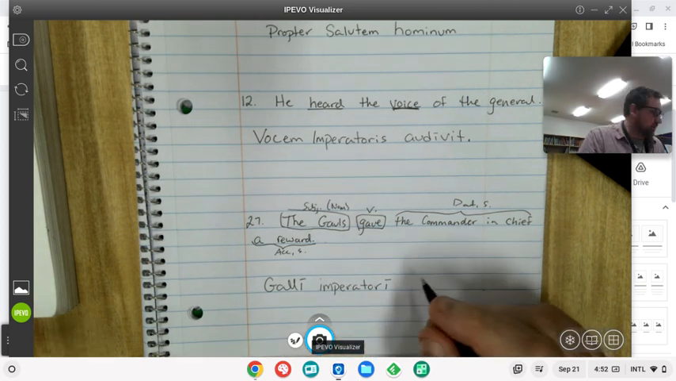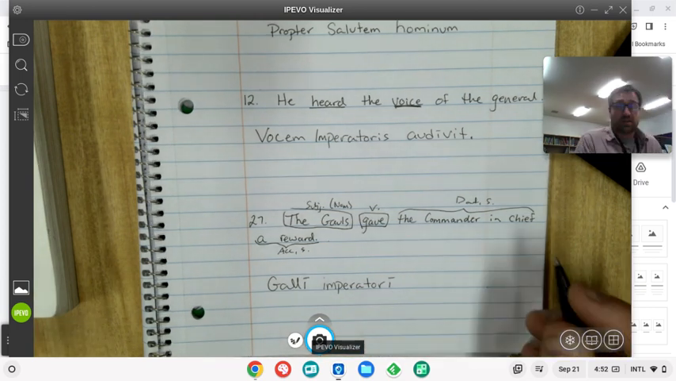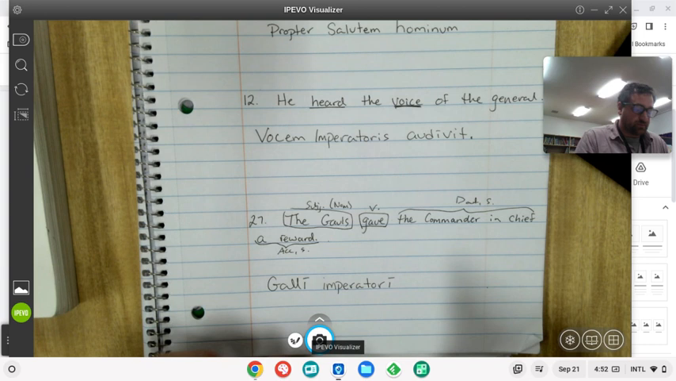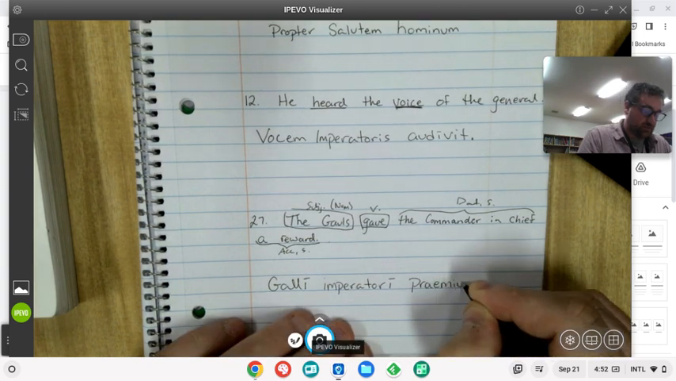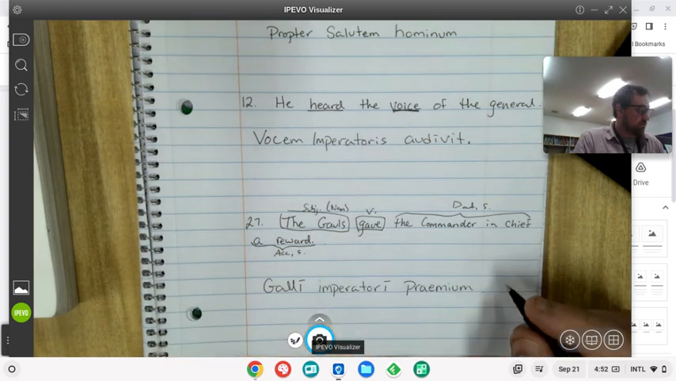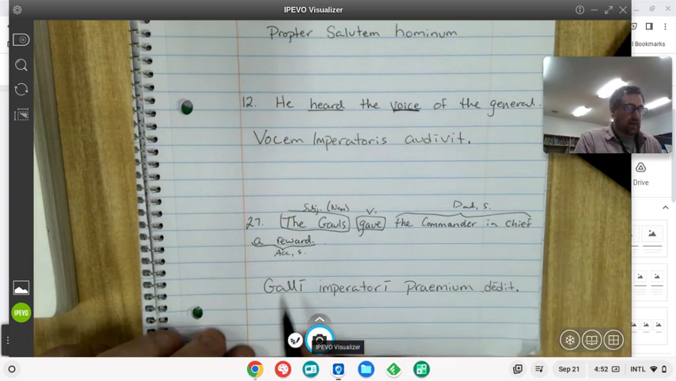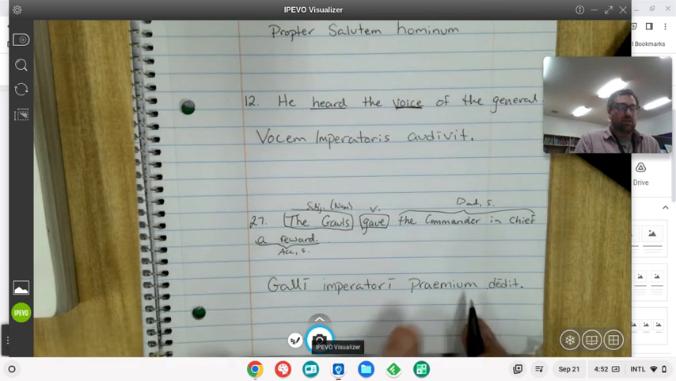So what is the word reward? Reward is praemium. Now, that was from our second declension neuter list, so praemium would also be the accusative. Praemium, and then gave. Okay, and so that would be dedit. So Galli imperatori praemium dedit. So the Gauls, to the emperor, a reward gave.